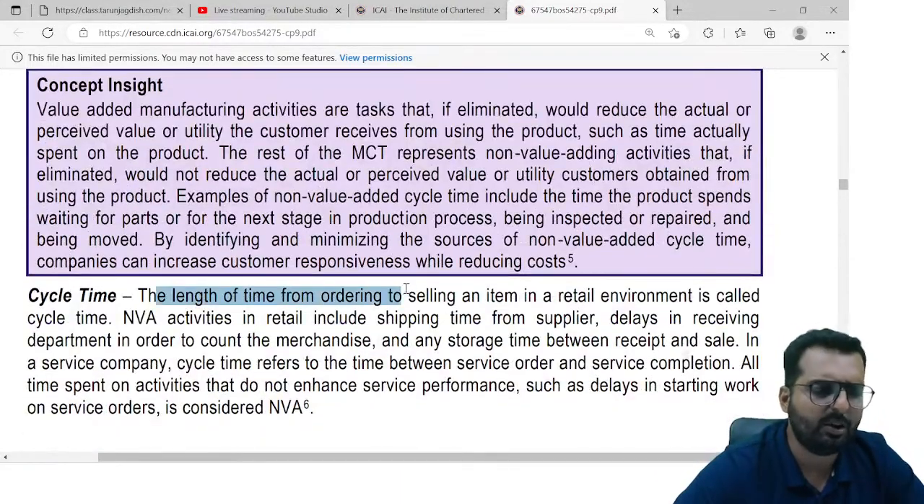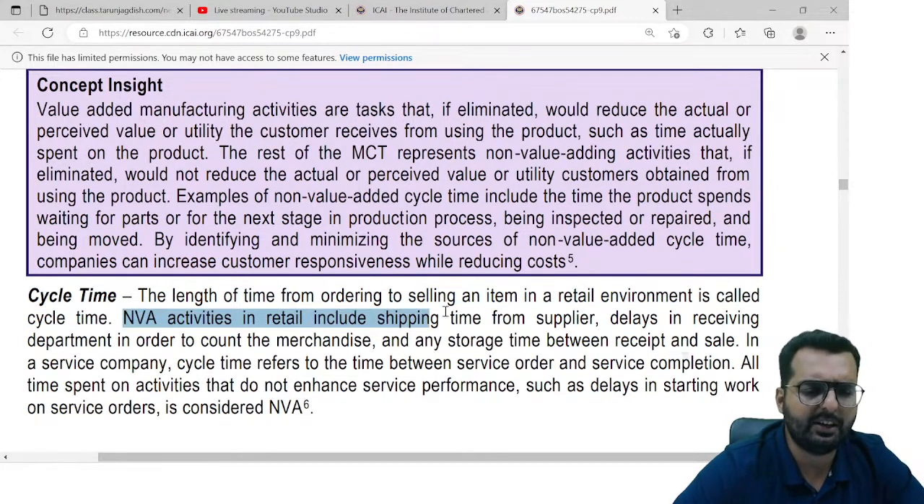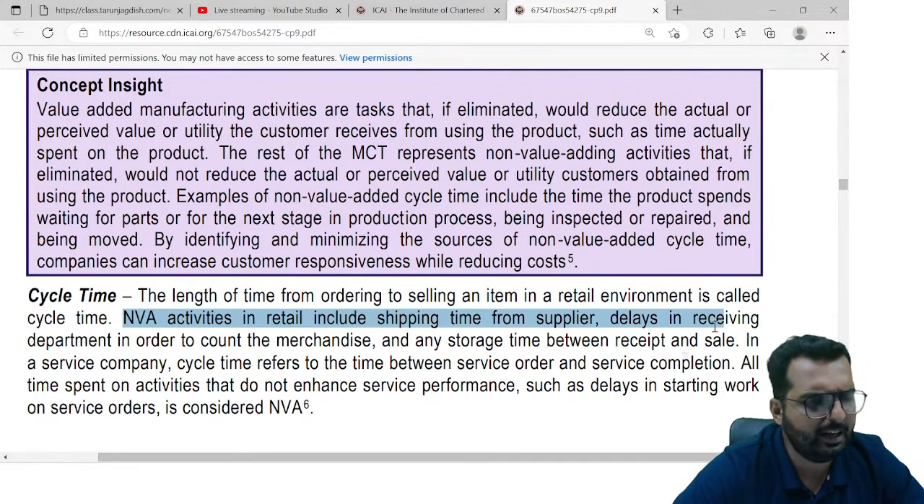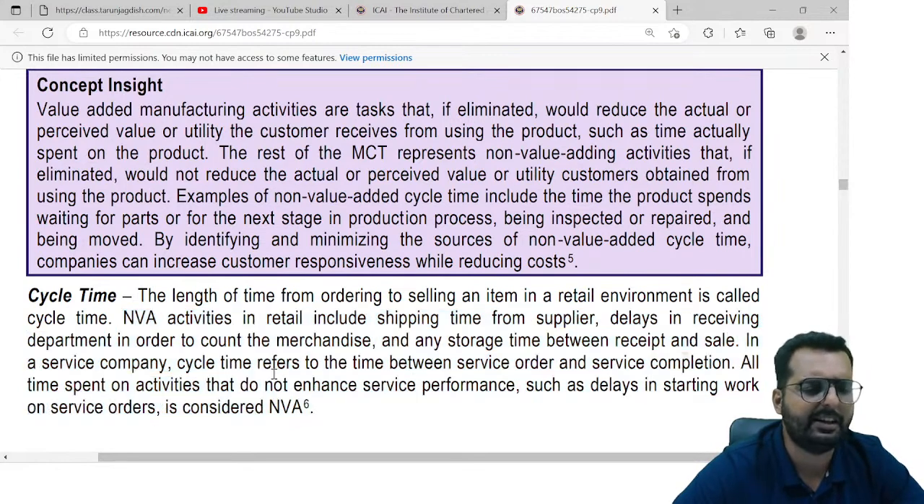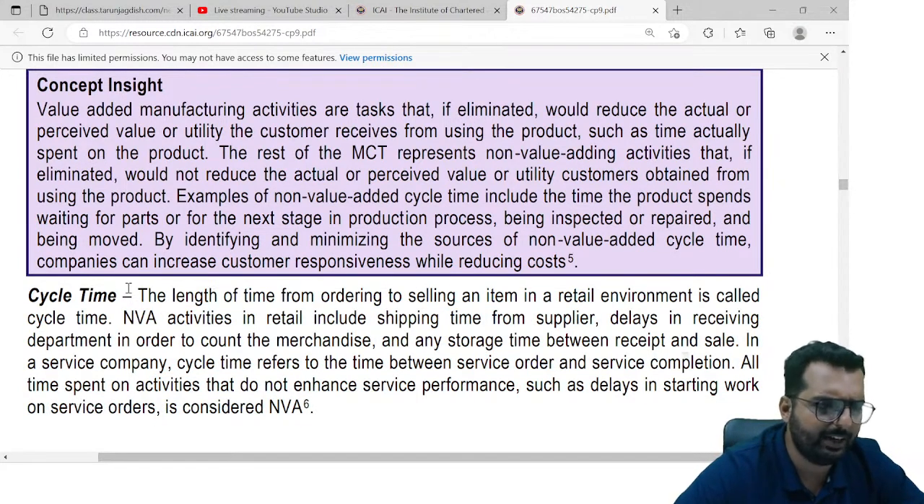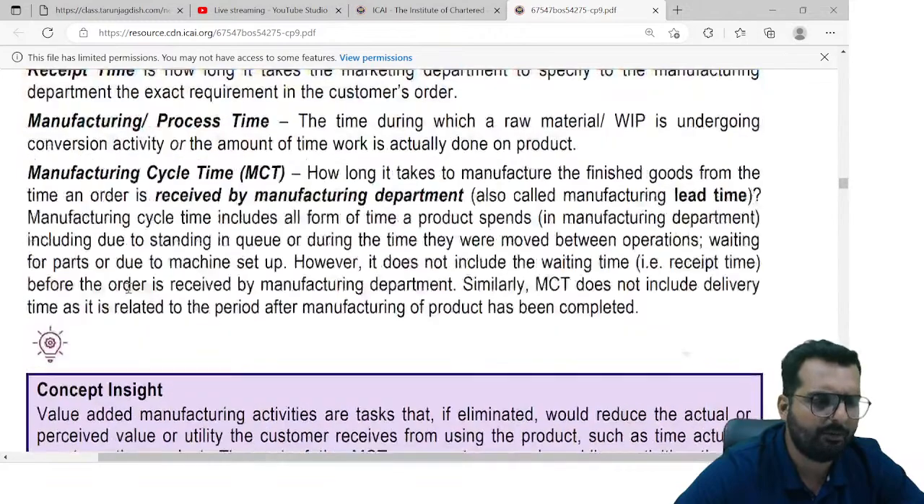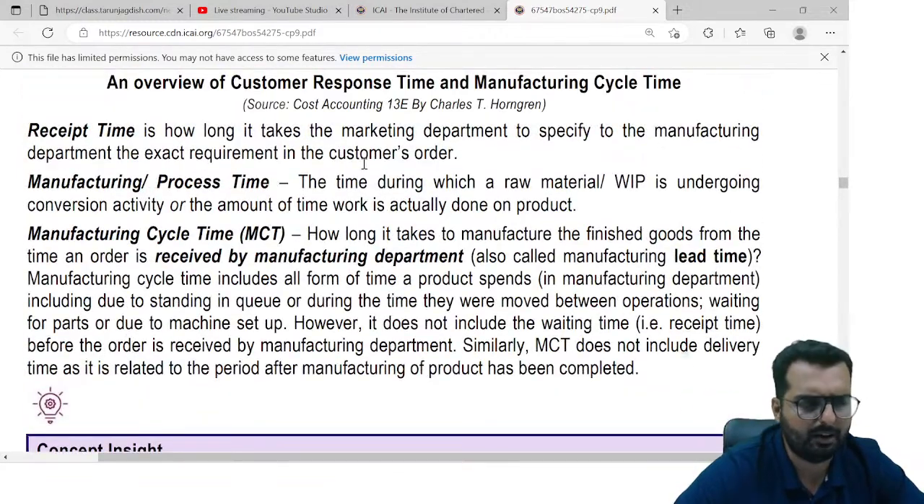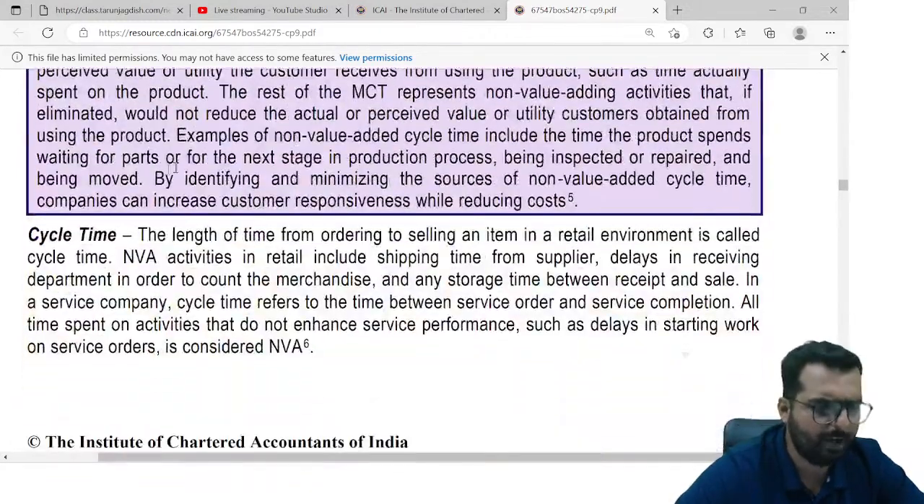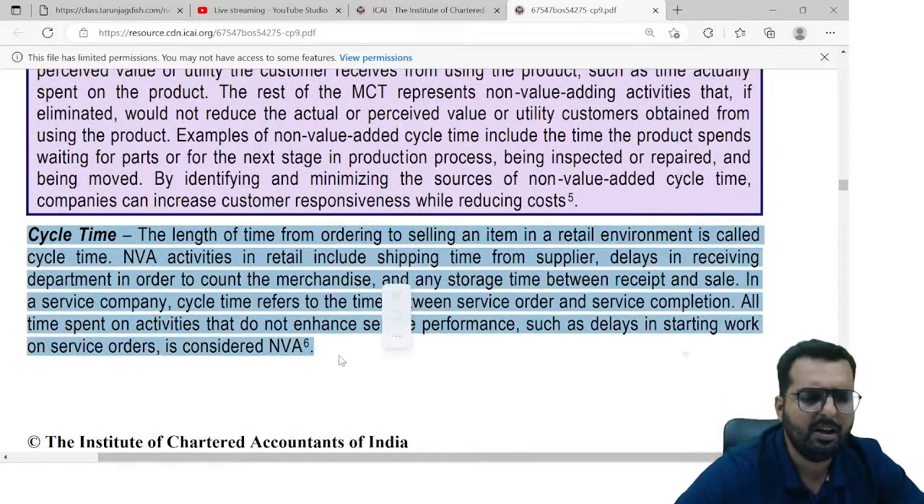Cycle time is the length of time from ordering to selling an item in a retail environment. What is it called? Cycle time. So non-value added activities in retail include shipping time from supplier, delay in receiving department, etc. So this is something different, friends. It is not a part of this one particular diagram that is drawn over here. So you can note this cycle time separately.